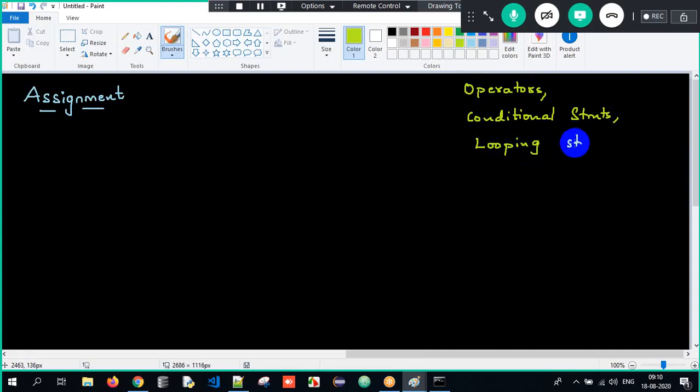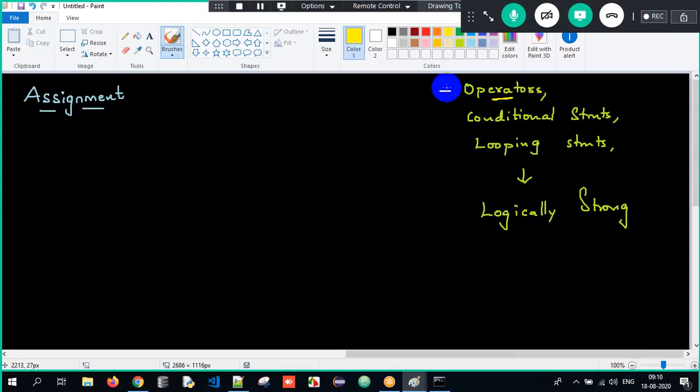If you want to be logically strong, these 3 topics will play a very important role. What are the different operators we have seen? Arithmetic, assignment, logical, relational, unary, ternary. So go through everything, it's very important.